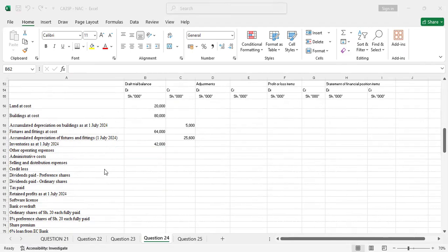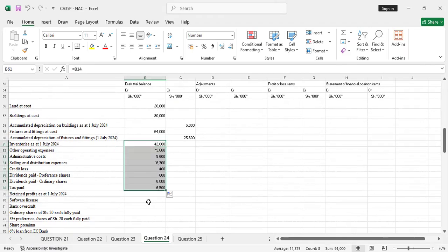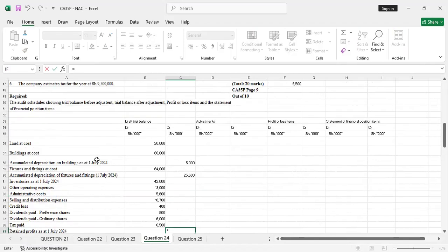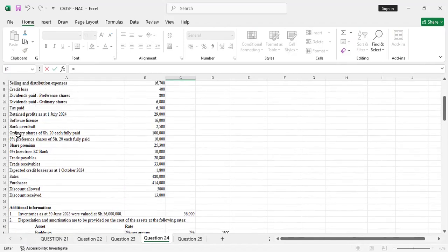Sorry, we continue. So I was explaining that now we realize that from inventories all the way to tax paid, they are all expenses. So they're supposed to be on the debit side. So at that point, I'll just drag up to tax paid, and the values will be captured automatically. So you go to retained profit as at 1st July 2024. That's an equity. So you pick it.